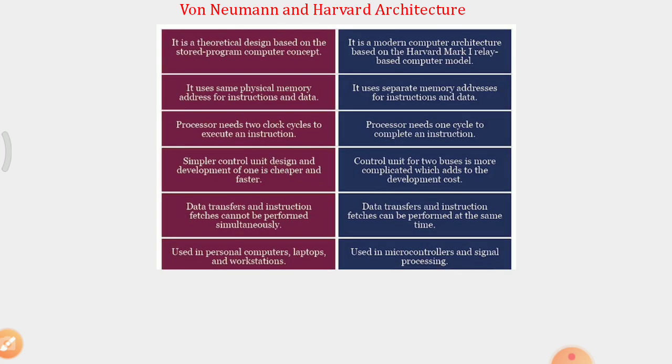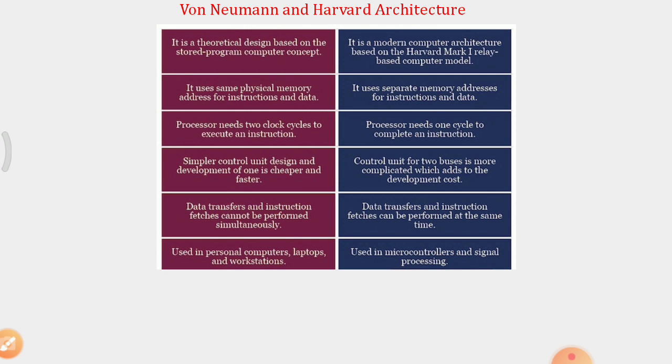Von Neumann and Harvard architecture. So here basically the von Neumann is a theoretically designed architecture based on the stored program computer concept, whereas the Harvard architecture is a computer architecture based upon the Harvard Mark relay based computer models.